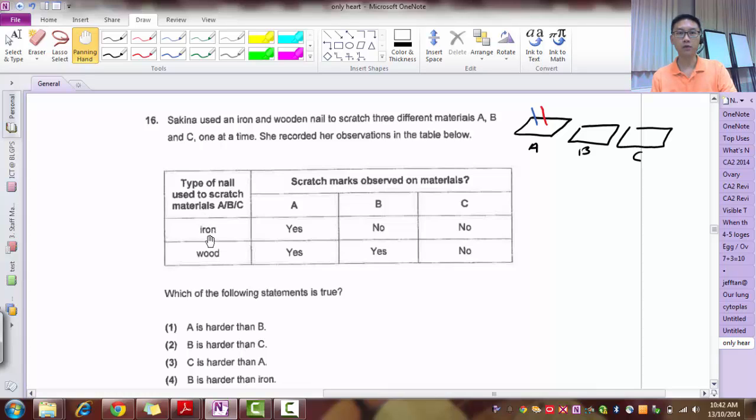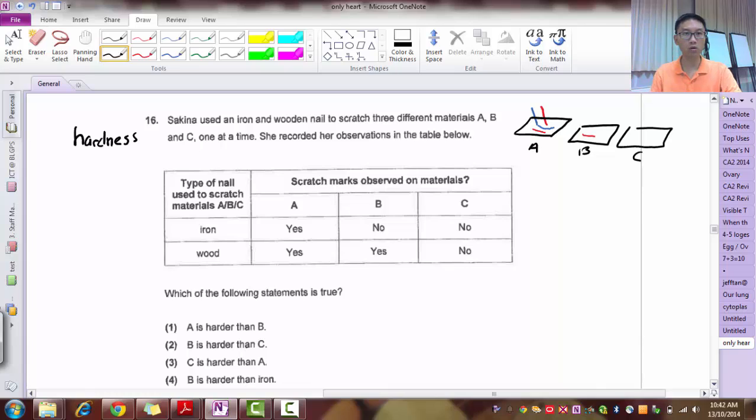If she used an iron nail, she could scratch A, but not B and not C. If she used a wooden nail, she could scratch A and scratch B, but cannot scratch C. So looking at this, A can be scratched by both, B can only be scratched by the wooden nail, and C is not scratched by anything. Now you need to recall, this is the concept of hardness.